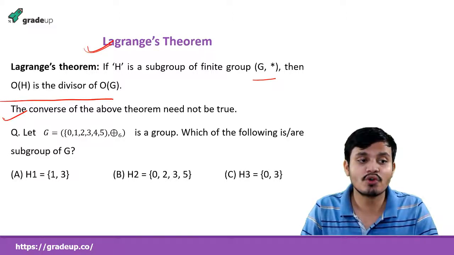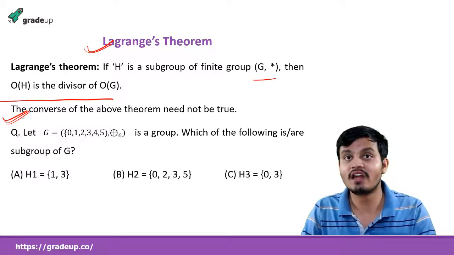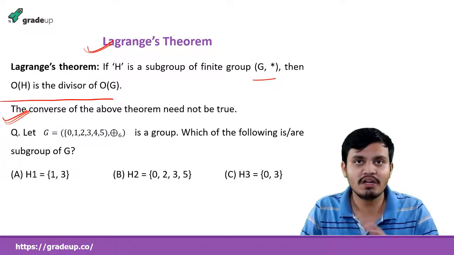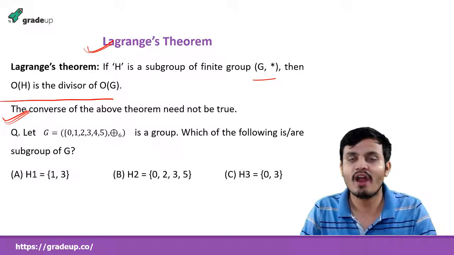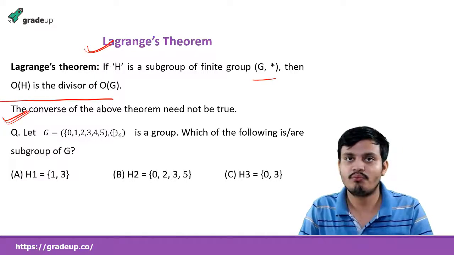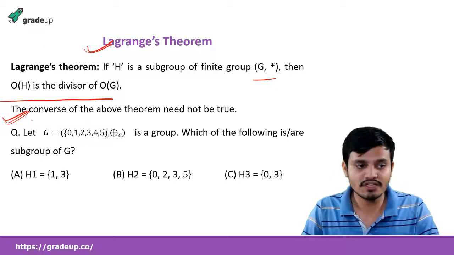But the converse of this theorem is not true. That means that if you take a subset whose order is a divisor of the order of group G, that does not mean it is a group. Why? It may violate the algebraic structure properties. If it is a group, then its order must be a divisor of the order of G. That is what is meant by Lagrange's theorem. So the converse is not true.